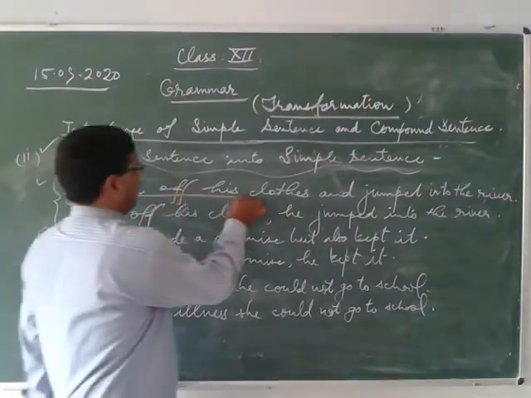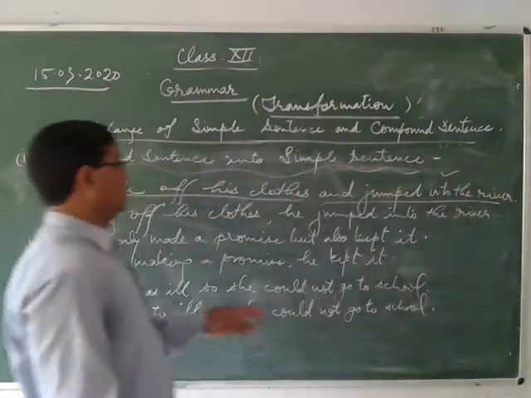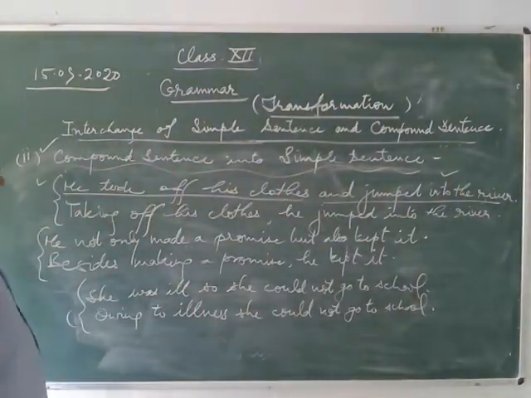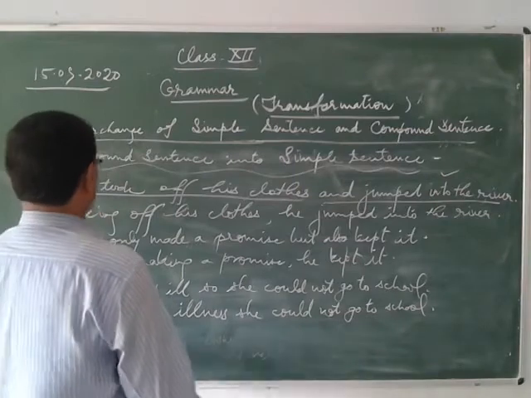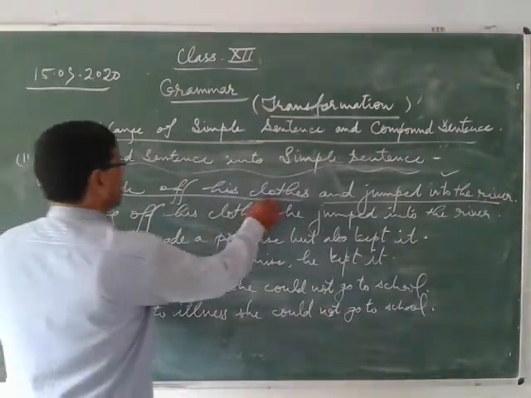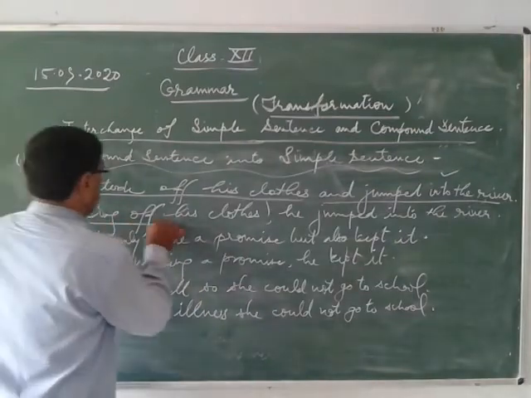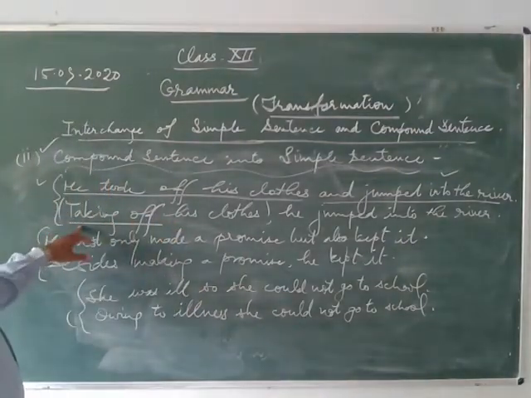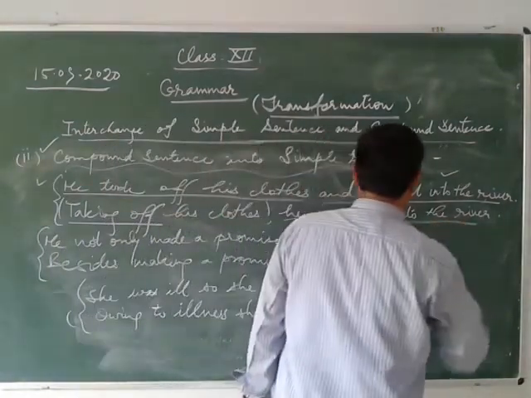He took off his coat and he jumped into the river. This is what? This is your compound sentence. Now you have to change it into a simple sentence. So what will you do? You will just use like this, taking off his coat. Here, taking off, this is participle. Use of participle. Taking off his coat, he jumped into the river.